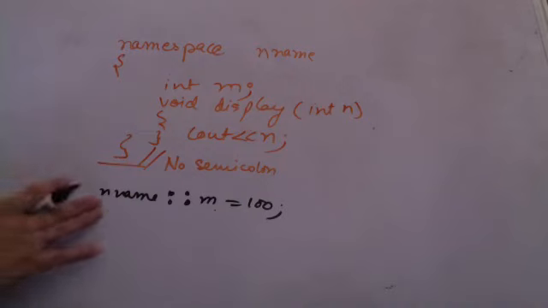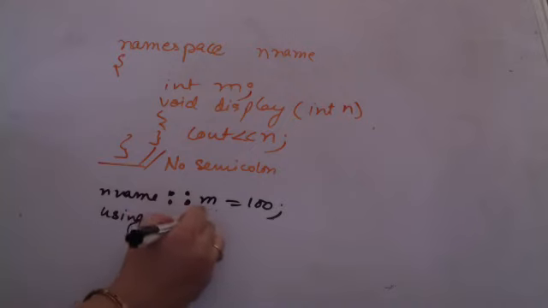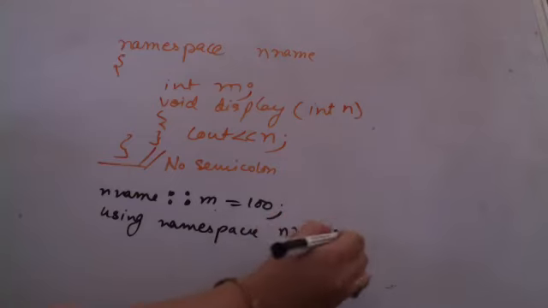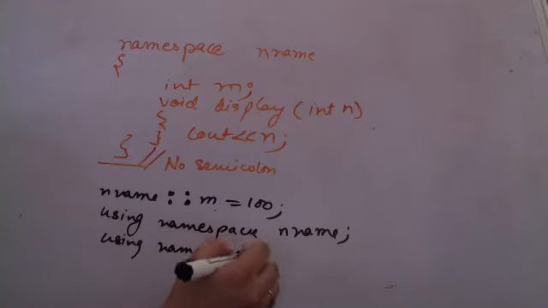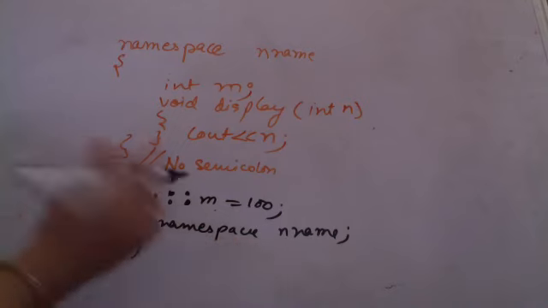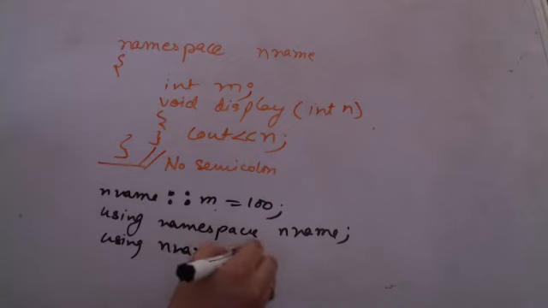Now, not to do this, I have two options. I can either use using namespace and mention the name of the entire namespace. This is one method. Or I can use using with the namespace name and the scope resolution operator, so that instead of the whole namespace, I say only a member has to be used. So I can write using nname scope resolution operator m. So now I will be able to use only m in my program.